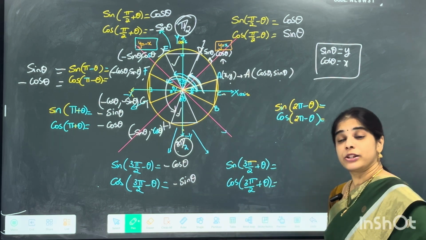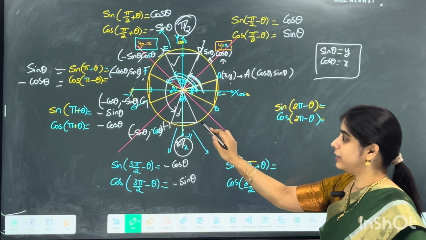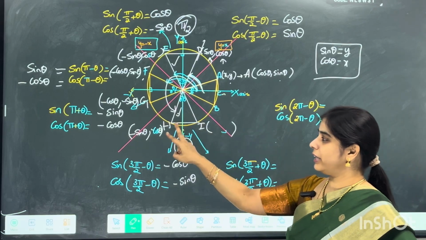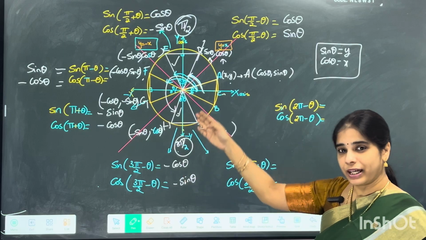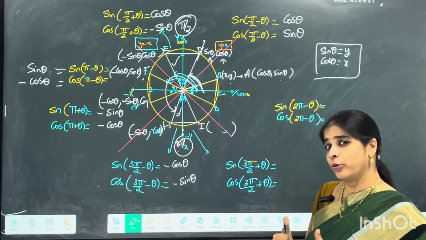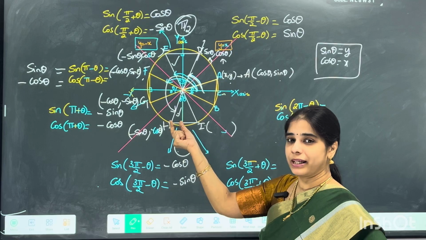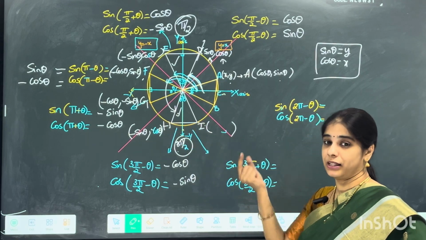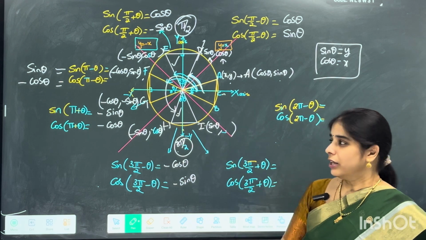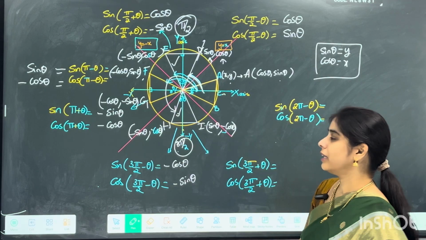Now talk about what is 270 plus theta. So coming here, 270 plus theta is what I am talking about. That means this point, point I, is what I want. What is I? Is it in relation with H, taking this y axis as a mirror? Now observe, will the x length remain the same or the y length remain the same? Think about it carefully. See that length and this length. Towards there it is your negative x. Obviously towards the right side it will be your positive x. So for the x coordinate, just a sign change and write it down. Your y length remains the same. Both are on the negative side. So that will become minus cos theta only there.